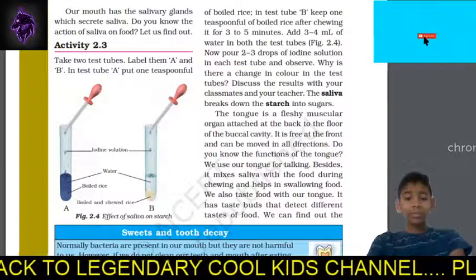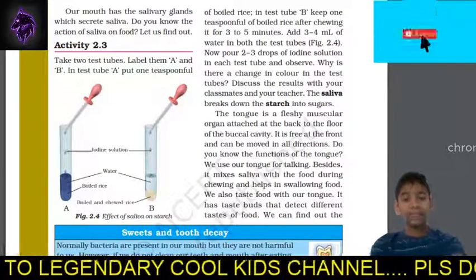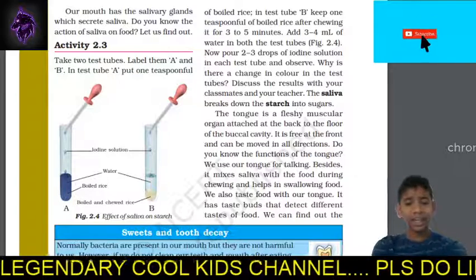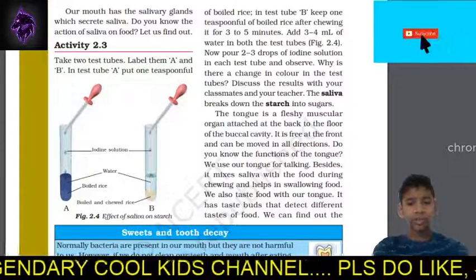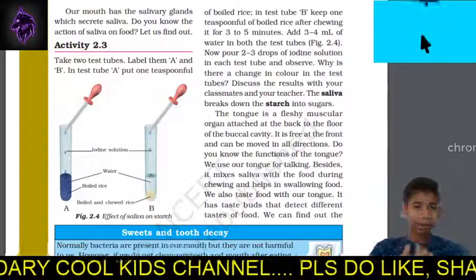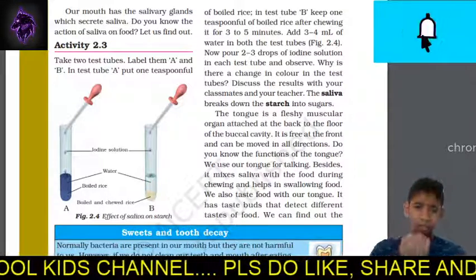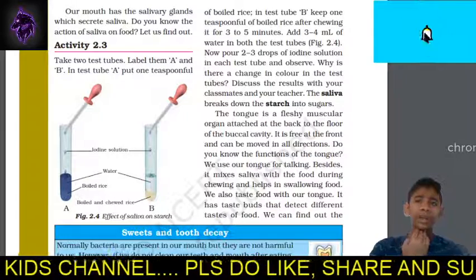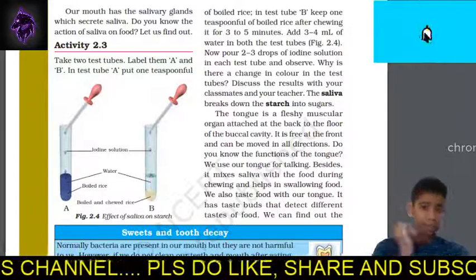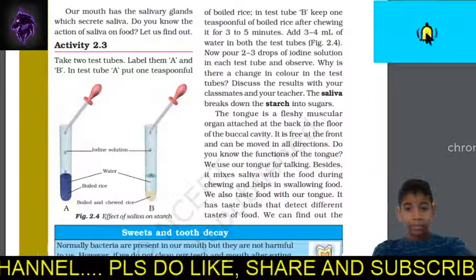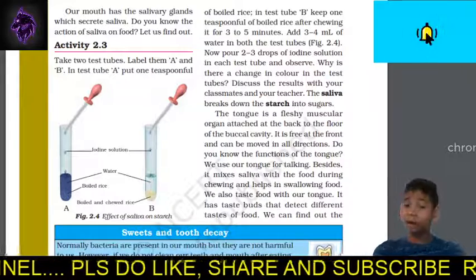So let's come to the tongue. A tongue is a fleshy muscular organ attached at the back to the floor of the buccal cavity. I'm not going to show that, but it is attached to the floor, at the back of the neck. So it is free at the front and can be moved in all directions.